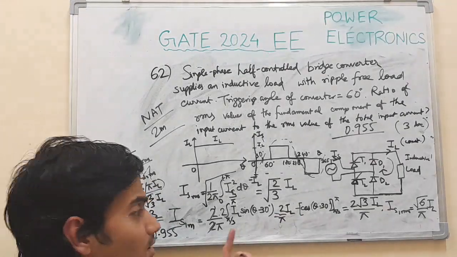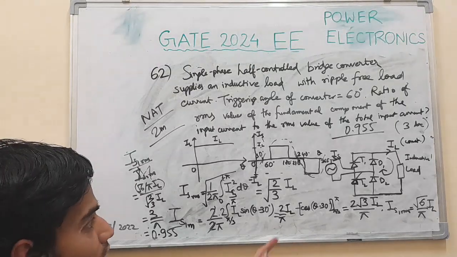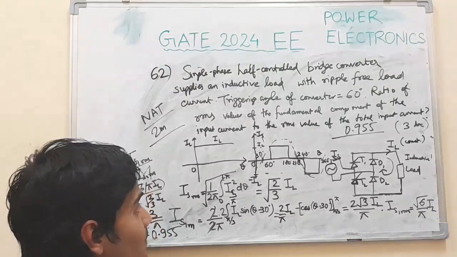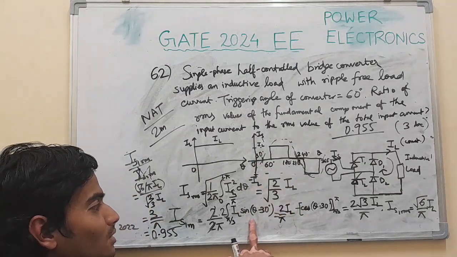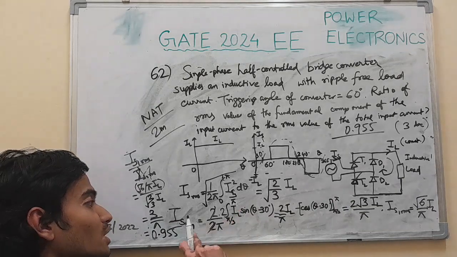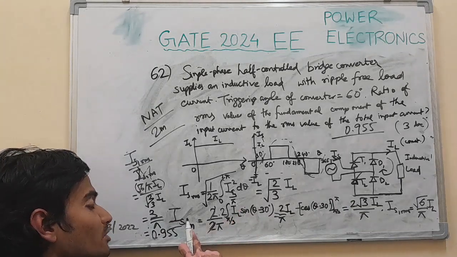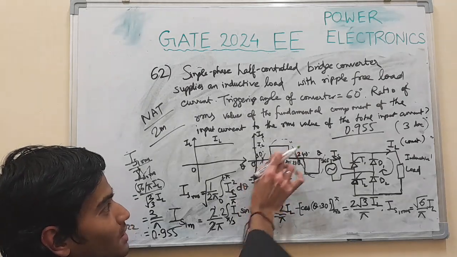So I hope it's very clear and easy to understand. I have shown the derivation also for easier understanding. This shifting property is critical here, and it comes in handy. To find the fundamental component's maximum value, and from that the RMS value, you have to shift the sine waveform by 30 degrees.